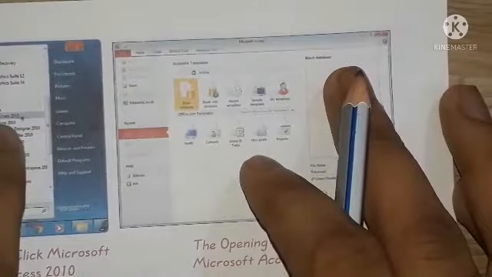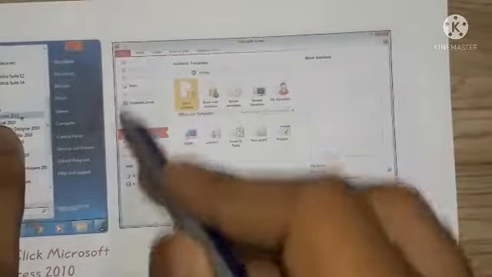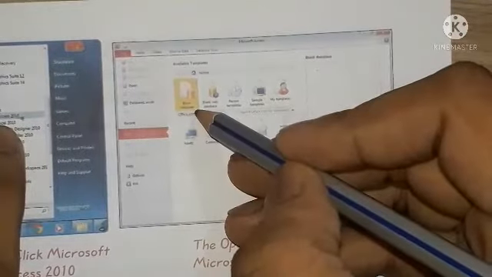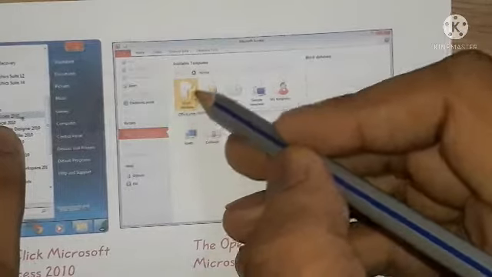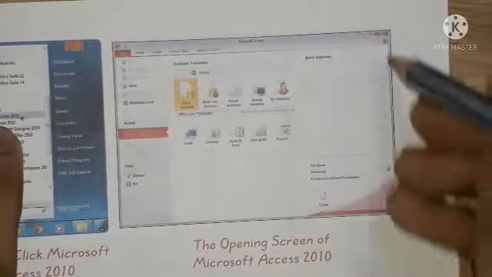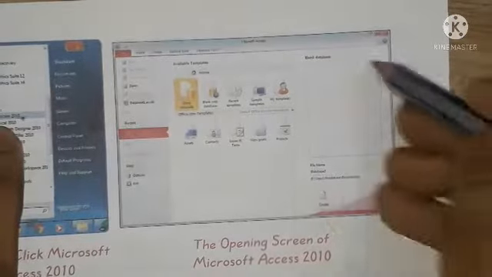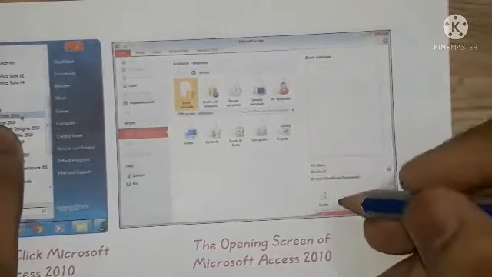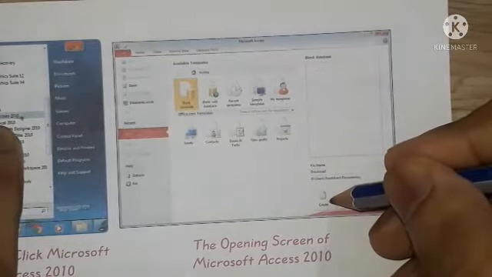As soon as you click on Microsoft Access 2010, this window will open, and here is the option to create a blank database, which is highlighted in orange by default. As you click on this, a right pane window will open like this, and here it is given blank database, and you can click on this create button.